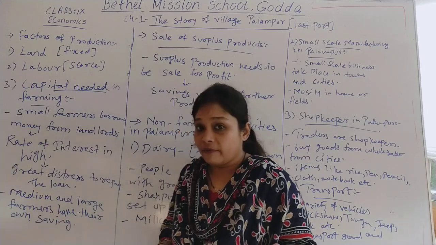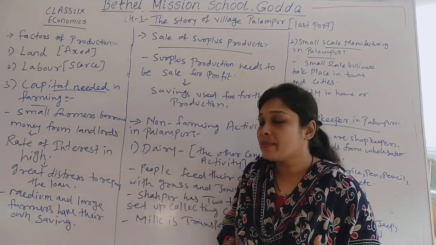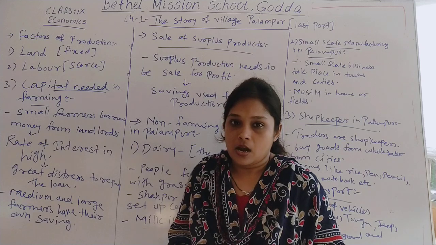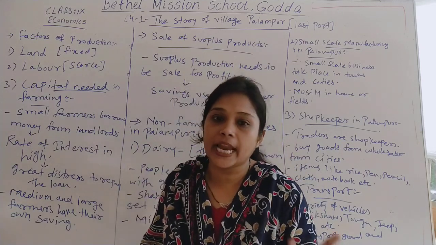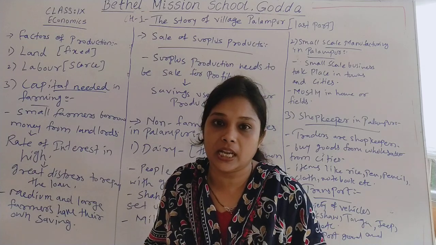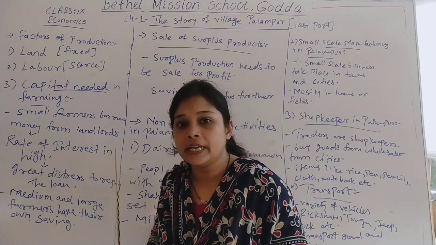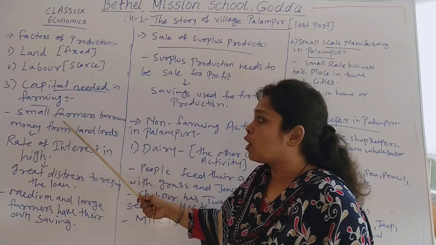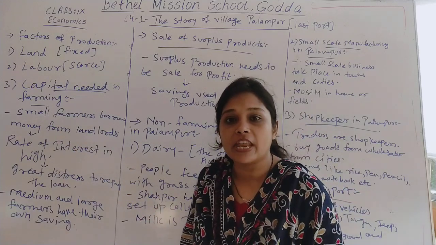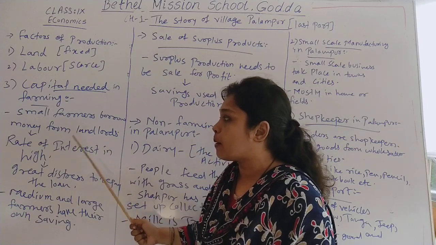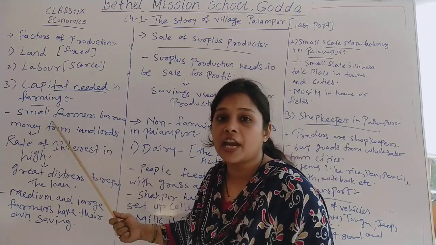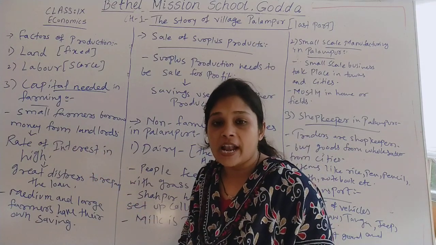Now when we are talking about farming, it requires money to cultivate the land. Farmers require money to cultivate the land, and that money is called capital needed in farming. Now there are many small farmers who don't have enough money to cultivate their land. So what they do, they take money from landlords at a higher rate of interest for cultivation.